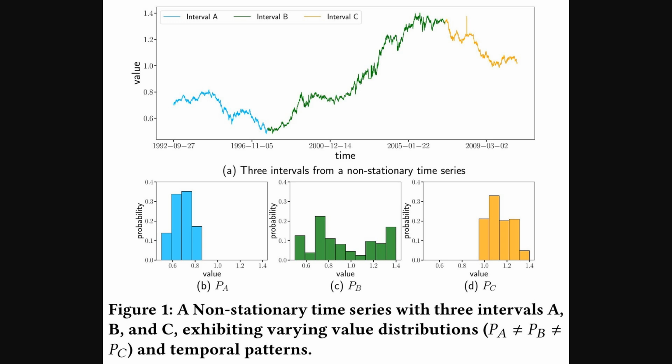For instance, in interval A, the values are mostly clustered around 0.6 to 0.8, while in interval C, they're more concentrated around 1.0 to 1.2. This change in data distribution over different time periods is exactly what the paper calls a, quote, temporal distribution shift, or TDS. It's these kinds of shifting patterns that make forecasting so challenging, and where DUET's temporal clustering aims to help.